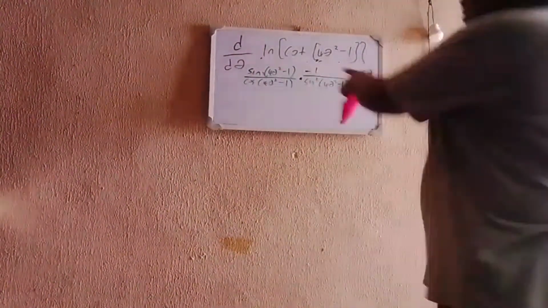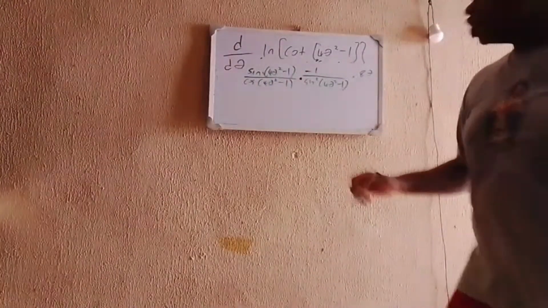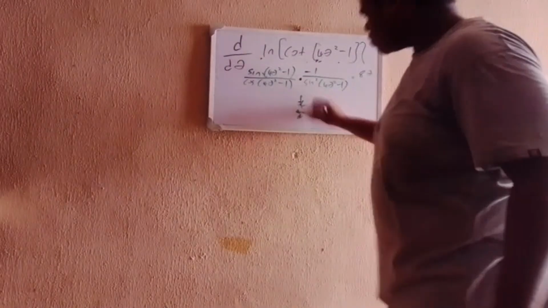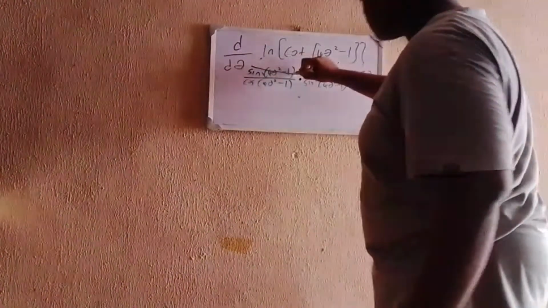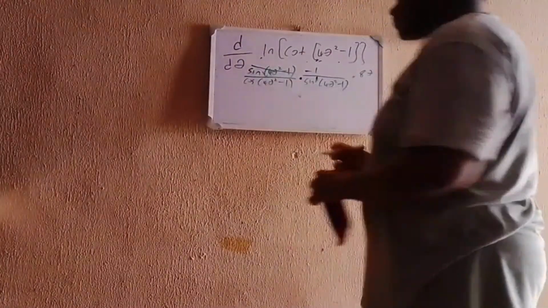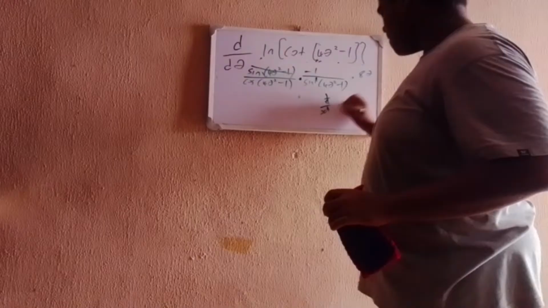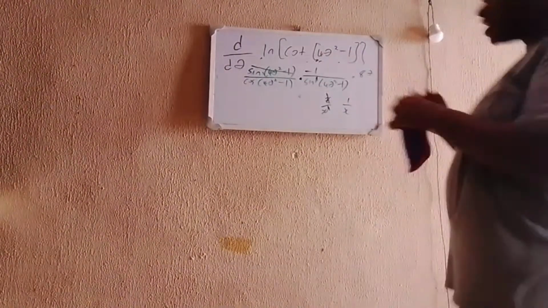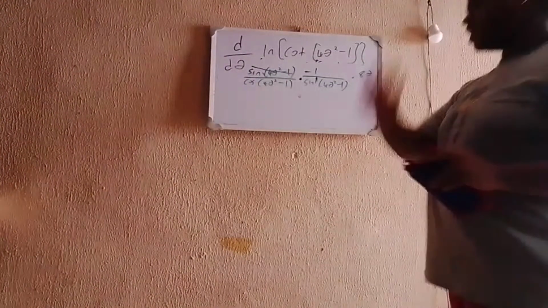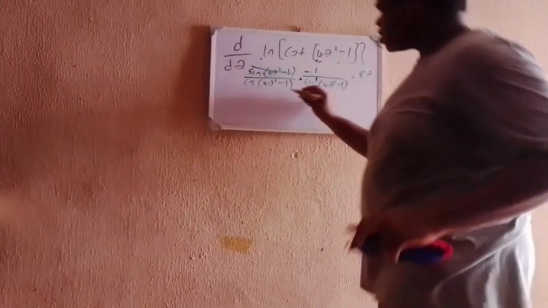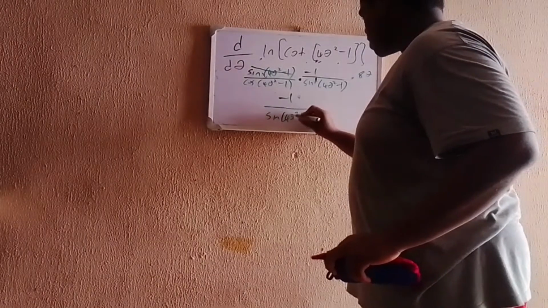So now we have all this here, but we still need to simplify. If you notice, we have sine and sine squared of the same thing. So instead of having x divided by x squared, why not just cancel x from both sides? Cancel out one sine from here and one from here. You are left with 1 over x. So sine of 4 theta squared minus 1 divided by sine squared of 4 theta squared minus 1, cancel out one sine from each, and now you are left with minus 1 over sine of 4 theta squared minus 1.